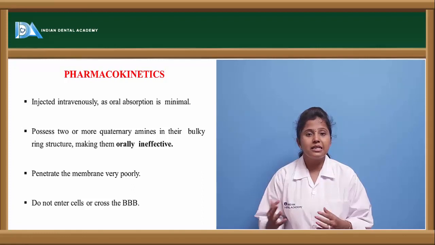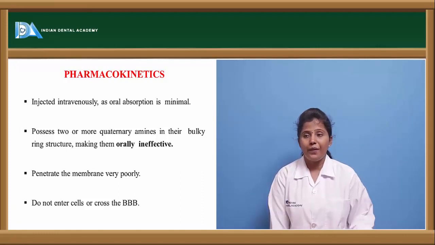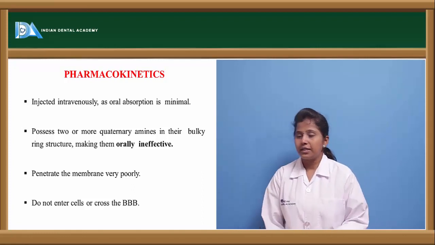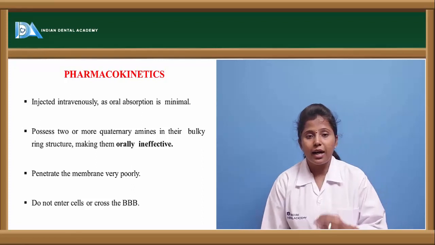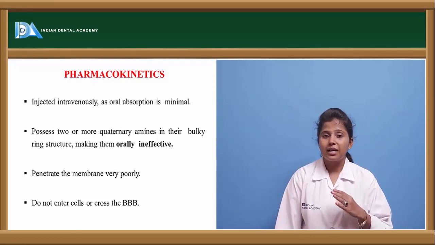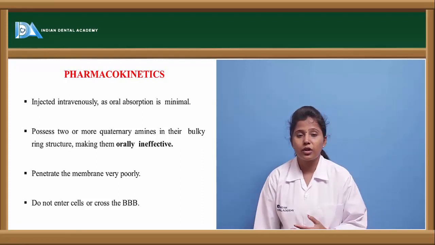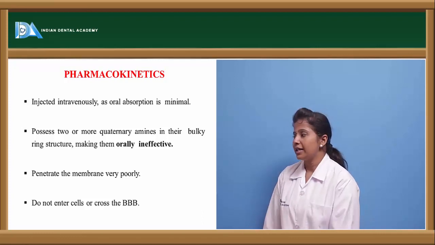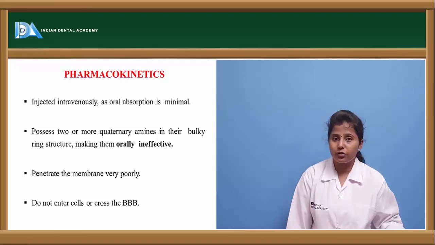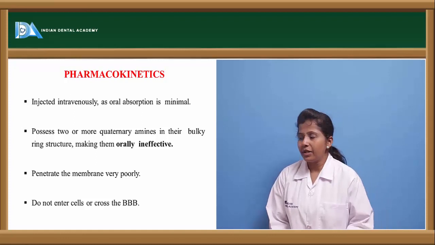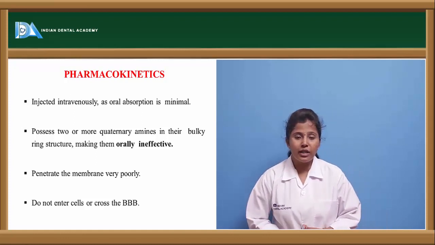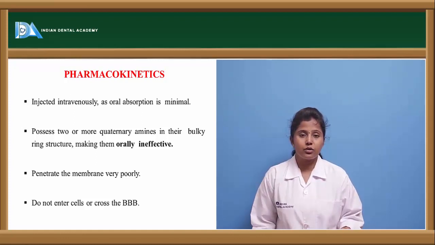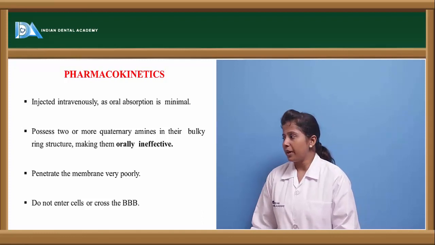So that is the reason these drugs become ineffective when administered orally, and they are recommended to be given by IV route. As these drugs are hydrophilic in nature, they cannot penetrate through the membranes, and even cannot cross the blood-brain barrier.